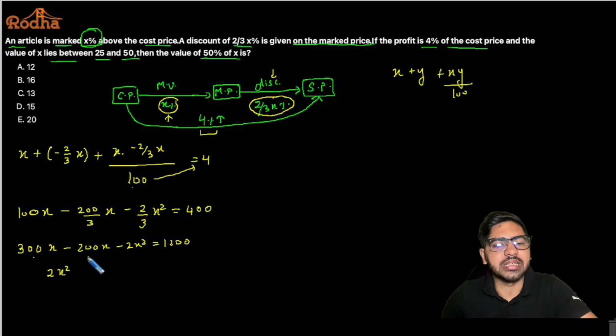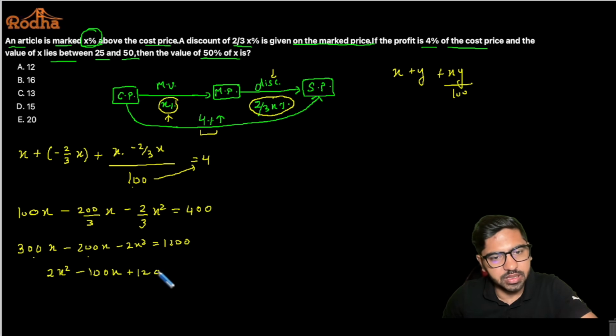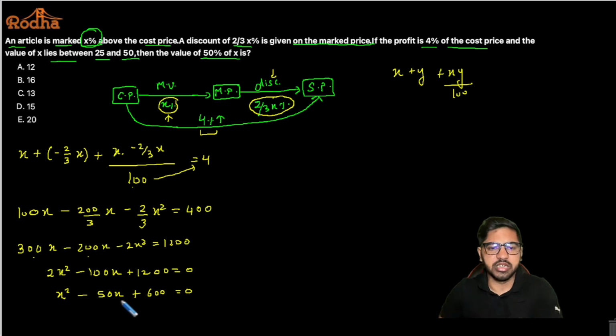So this can be rearranged. 300x minus 200x is 100x. Take it on the other side, like this, minus 2x square I've taken on the other side. So I'll say 2x square minus 100x plus 1200 is equal to 0 here, right? I can divide this entire equation by 2, so I'll get x square minus 50x plus 600 is equal to 0. Now I'm supposed to factorize the 600 to get a 50.